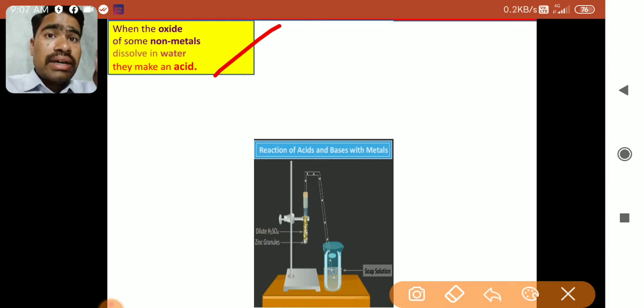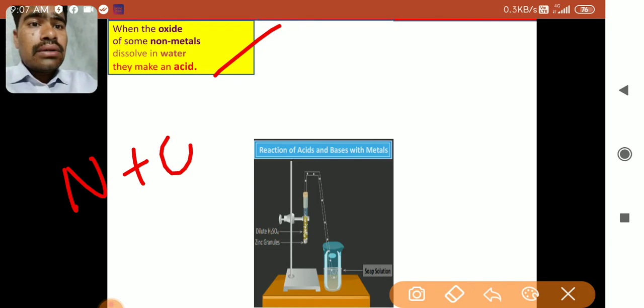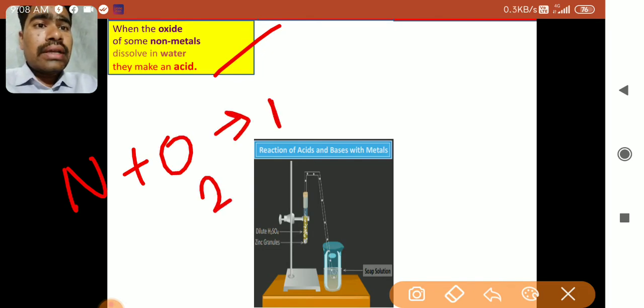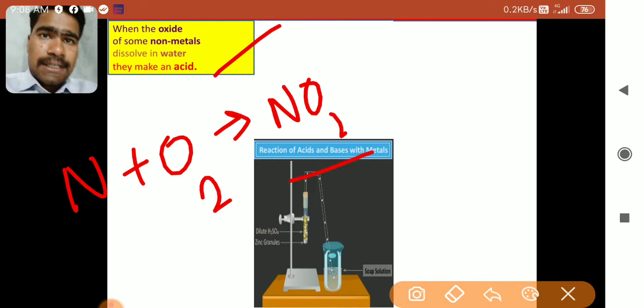For example, I have nitrogen. When nitrogen reacts with oxygen, it will form NO2. Now NO2 is a non-metal oxide.